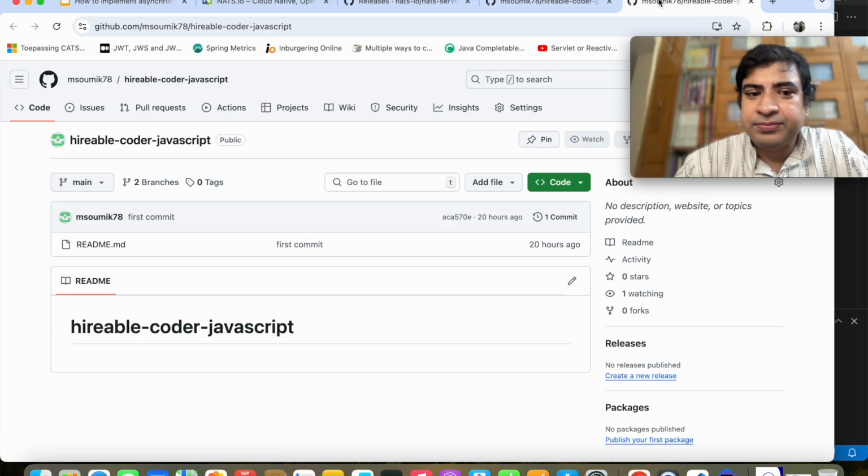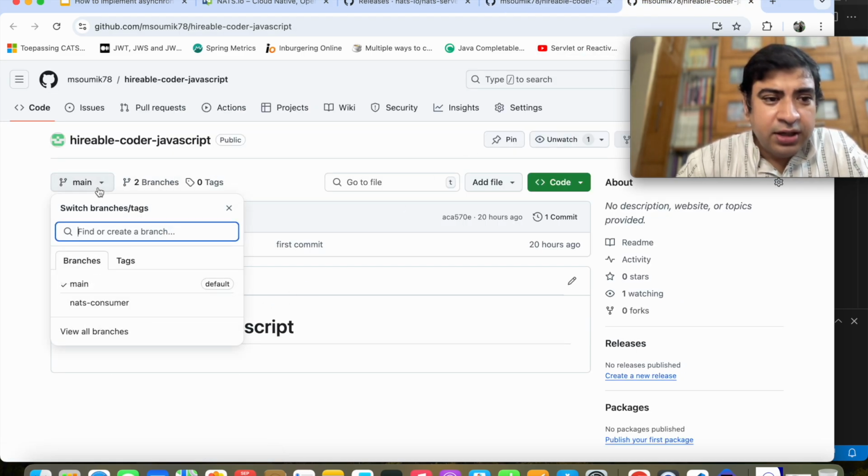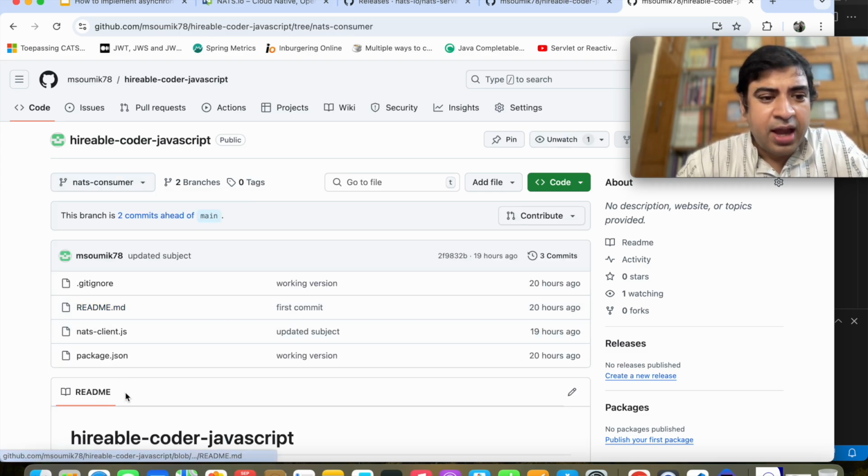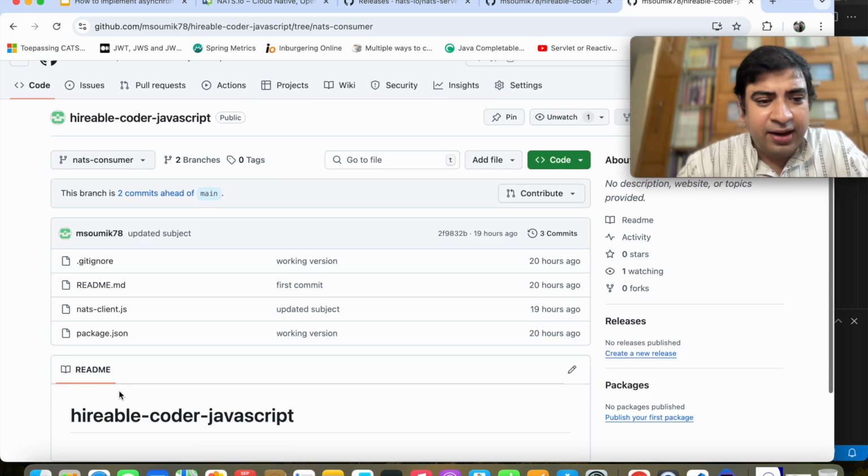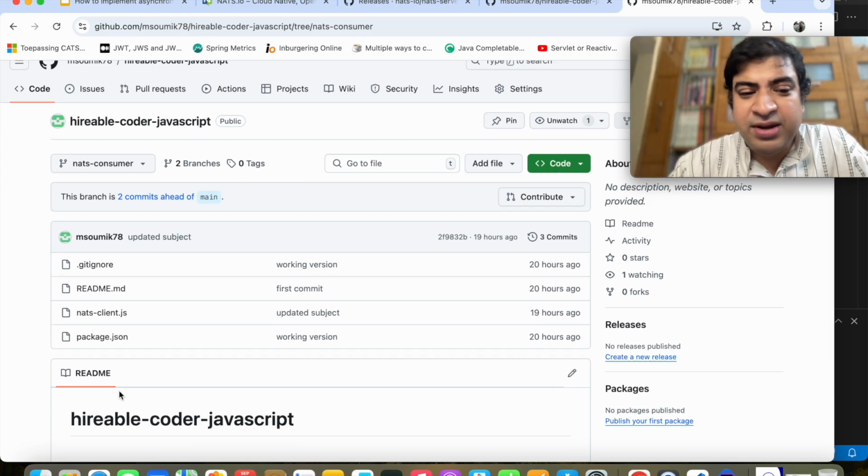And here in the JavaScript also, if you go to the branch nats-consumer, and then you download this entire thing and then run npm install and then run node nats client.js, then the JavaScript program will also start.